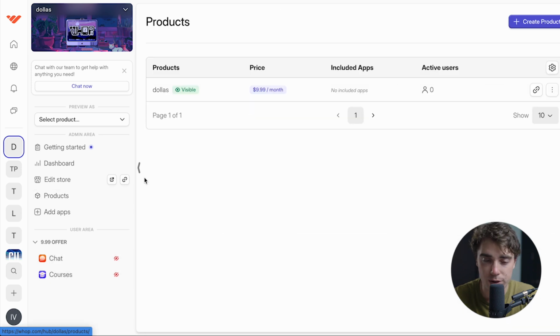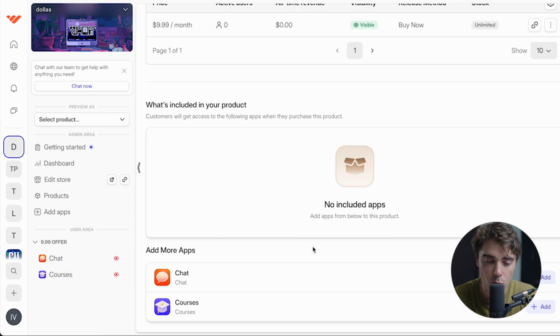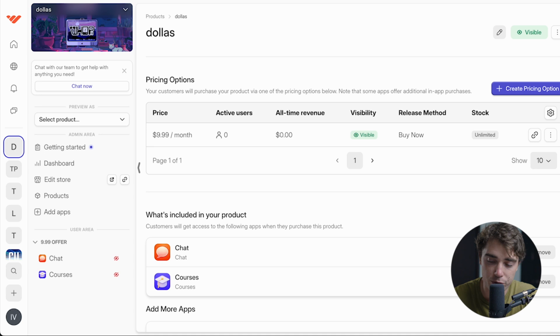So if we go to the products right over here, let's click on Dallas, we can actually see that there's currently no apps connected to it. So what I'd personally do to make sure that when people are paying, they're signing up for something, let's go ahead and add both of these in there. So that's going to be part of our bundle. And if you guys do want to change the pricing options, you can do it accordingly right over here, which is going to be pretty straightforward to do from this point.